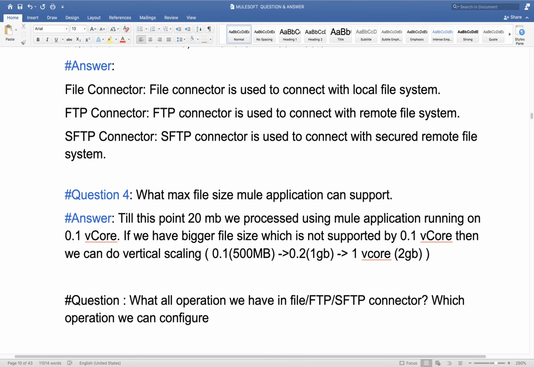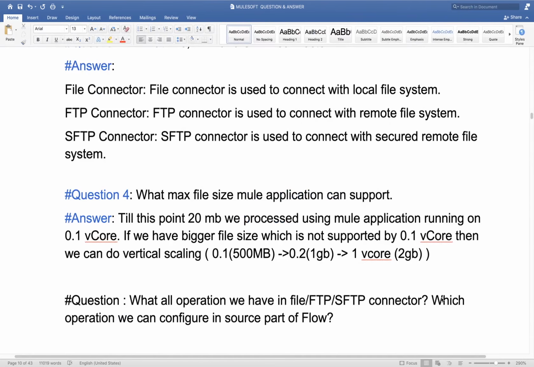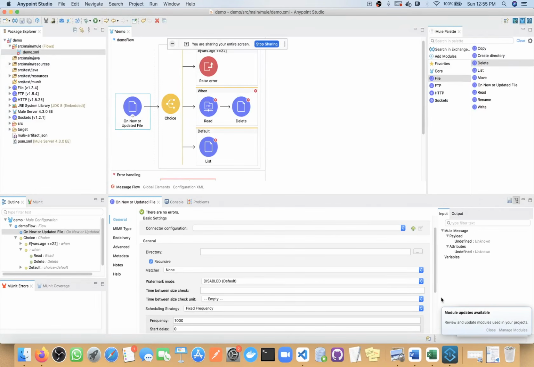Which operation we can configure in the source part of the flow? This question will not come very frequently, the second part, but the first part will come very frequently. The second part will come rarely, but sometimes they ask. And yeah, these two are one part.